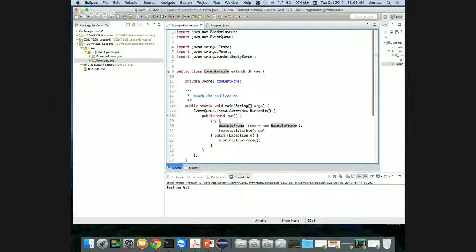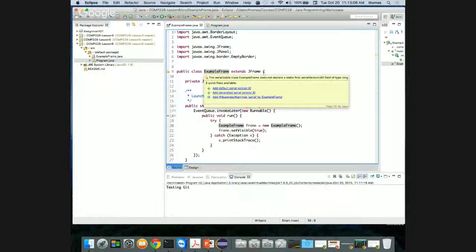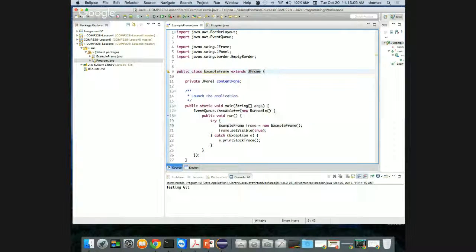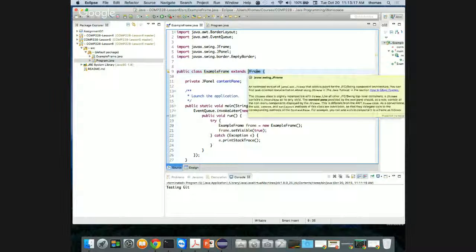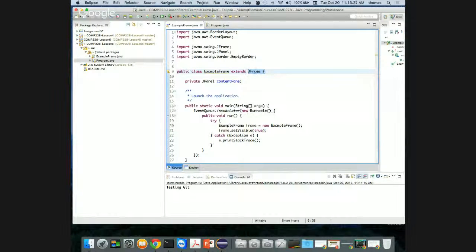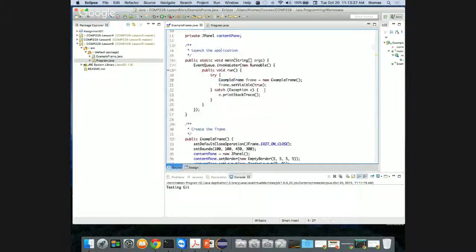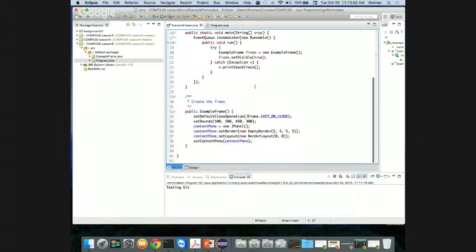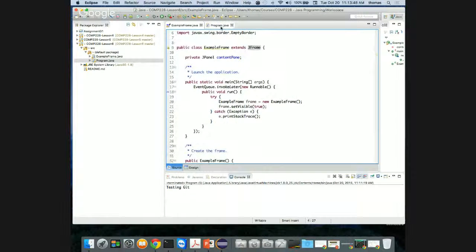So here's my example.java frame class that I made. Example frame, I called it, which extends JFrame. Okay. When I'm inheriting, this is inheritance again. I'm inheriting the superclass that I'm getting from JFrame, all the stuff from JFrame that I'm getting, which is built into Java. Now JFrame, the only way I can get access to it is if I use this import javax.swing. It's in the javax.swing package, and that's how I'm importing it to do this. So I'm importing all the different details. So what if, right, example frame constructor, but not within its own class? How can I call it in my program.java class?